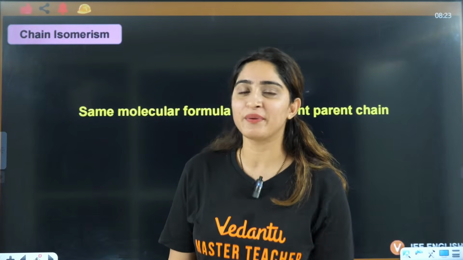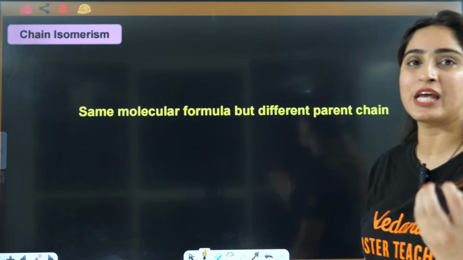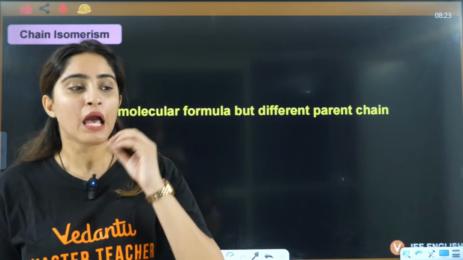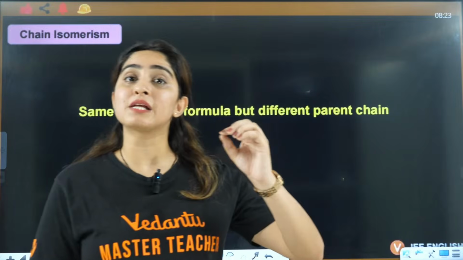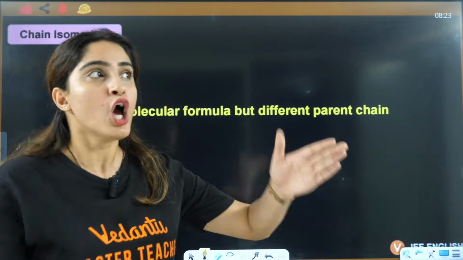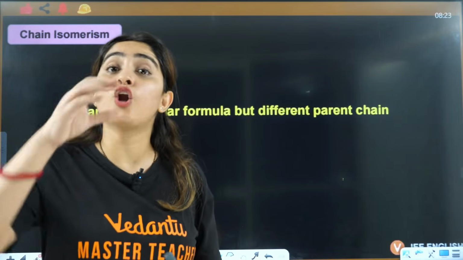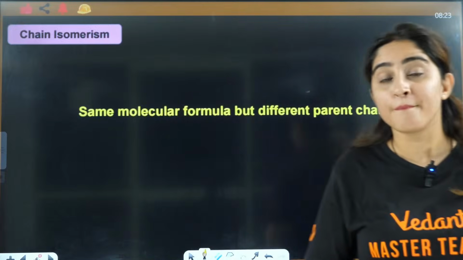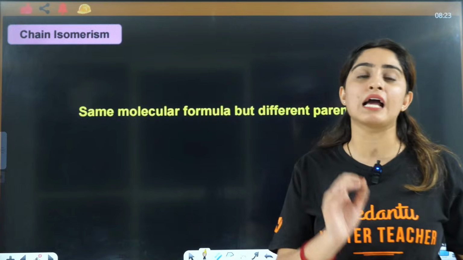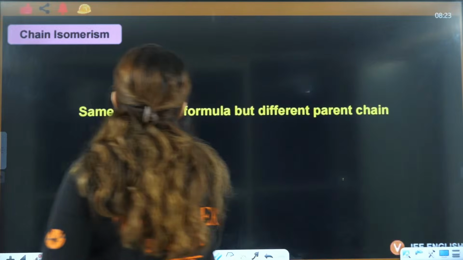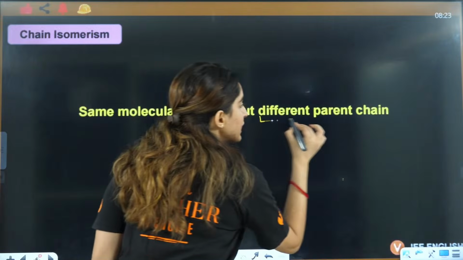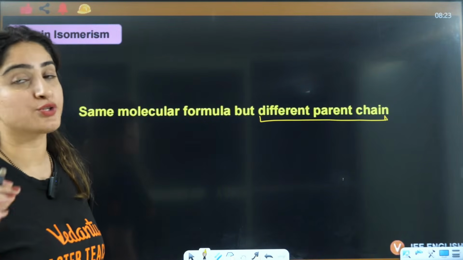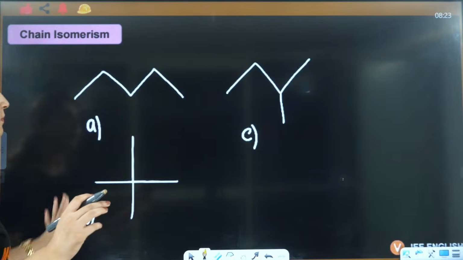So now everybody, let me know what is chain isomerism. You have discussed the IUPAC naming with me, and in IUPAC naming we used to select the longest chain. So in chain isomerism, if the longest chain has a different number of carbons, then they will be called chain isomers. Same molecular formula but different parent chain. That means the number of carbons in the parent chain is going to be different in this case.